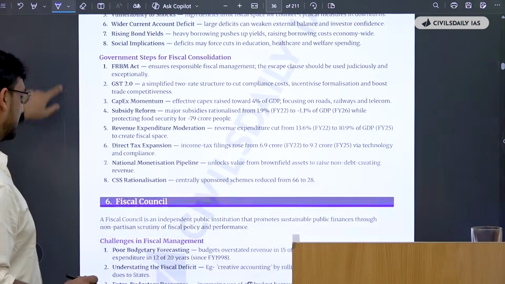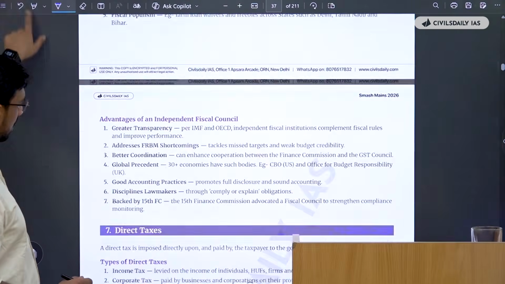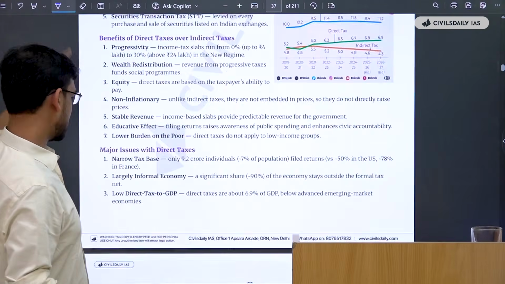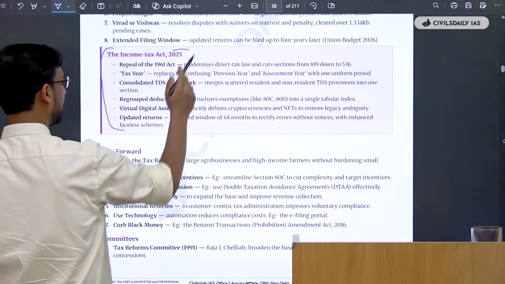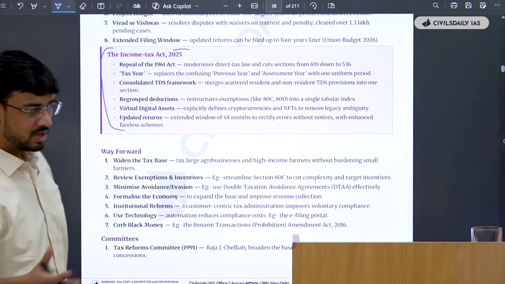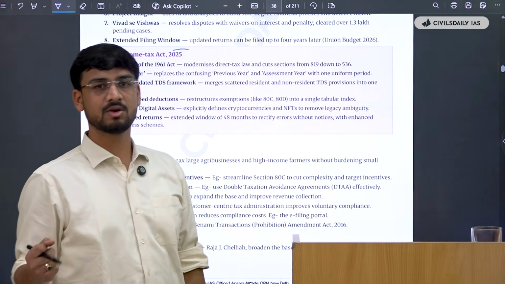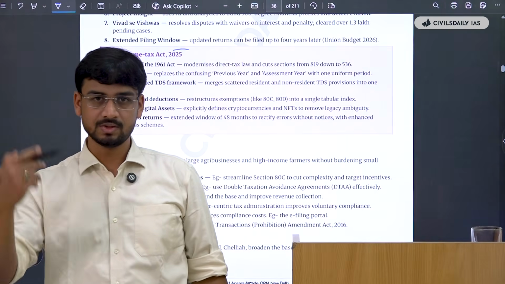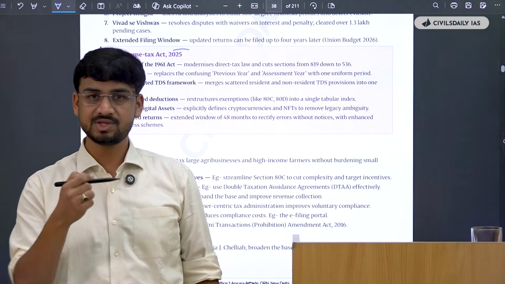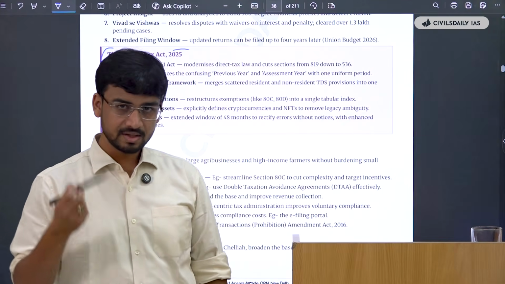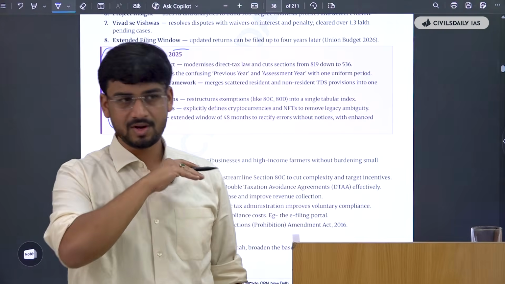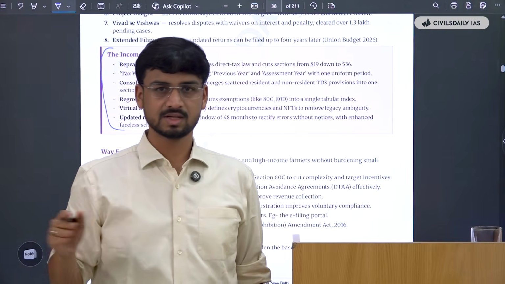There's fiscal consolidation, then there's the fiscal council, then there's direct taxes as well. Then there's a note on the income tax 2025 as well. So they have very comprehensively included the current affairs part as well to ease your burden. That is what I'm saying. Notes like these help ease your burden of revising and collecting sources. You read them and you already know 99% of the things around you.